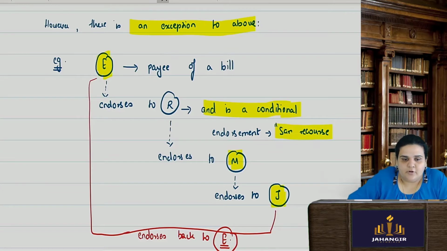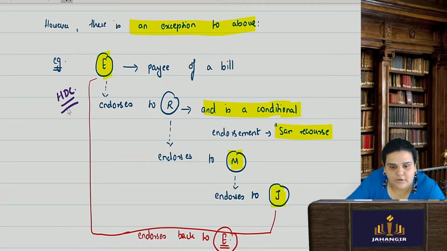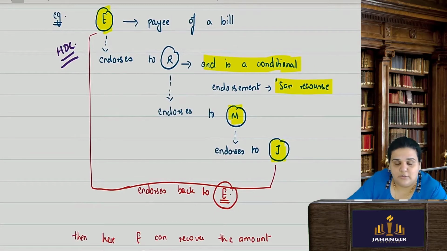Now J further endorsed it and the instrument came back to E. So now here E is the holder in due course also. He was the actual holder of the instrument, but due to further endorsement he has again received back the same instrument.